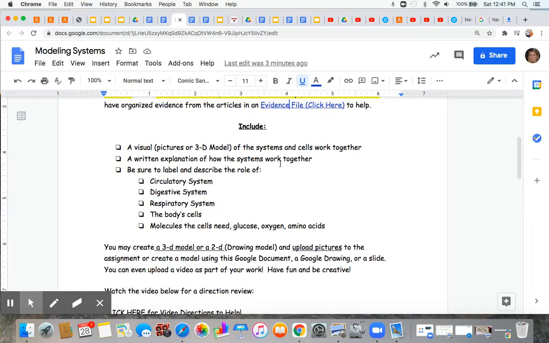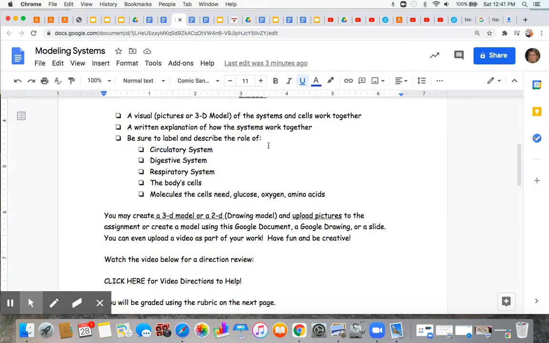Now, in your model, I'm going to want you to include a visual, either a picture, a 3D model, it could be a computer model, we'll talk about that, of the systems and cells working together. It should include a written explanation of how the systems work together, and this is where your evidence can come in from the work that we've done.